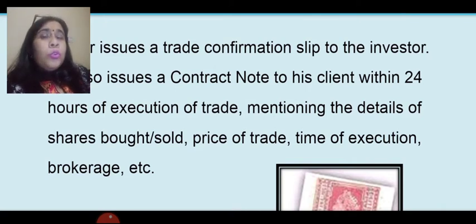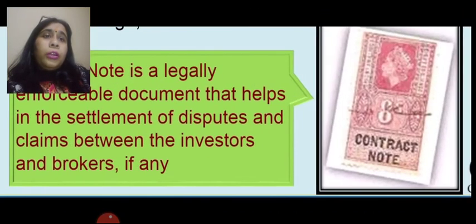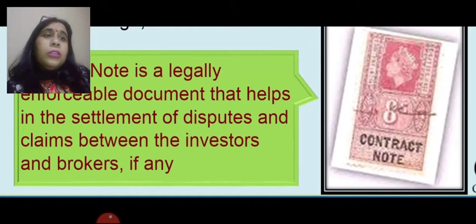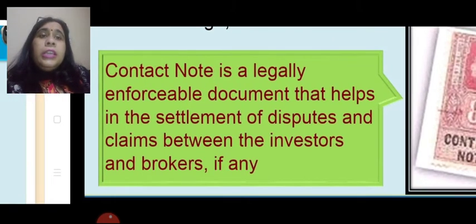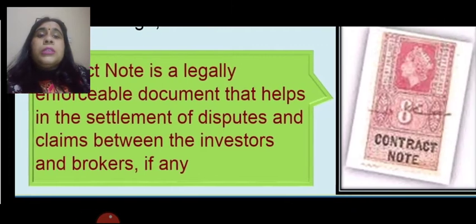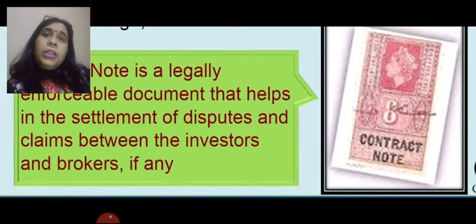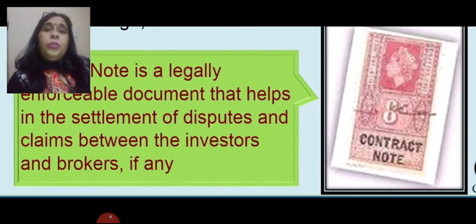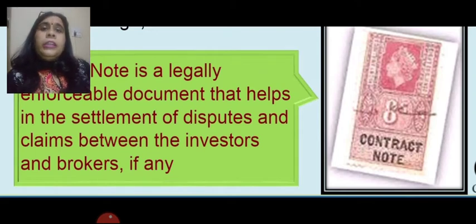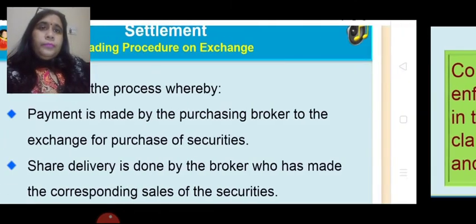Now I'll show you the specimen copy of the contract note, a format of a contract note, and what actually a contract note is. As flashed on your screen in the pink color, this is a contract note. It's a legally enforceable document that helps in the settlement of disputes and claims between the investors and brokers, if any, since this contract note contains the entire detail of the transaction.